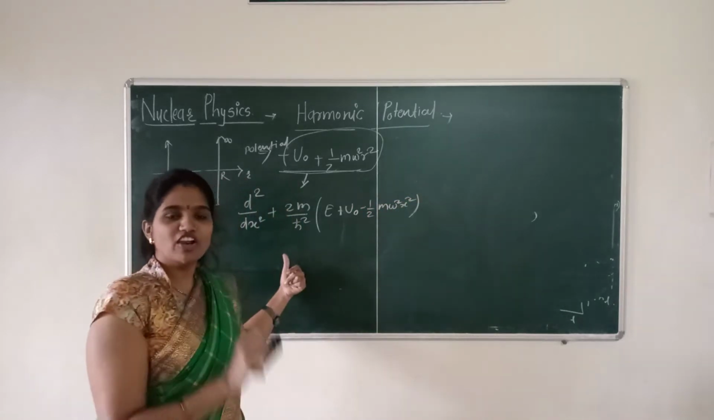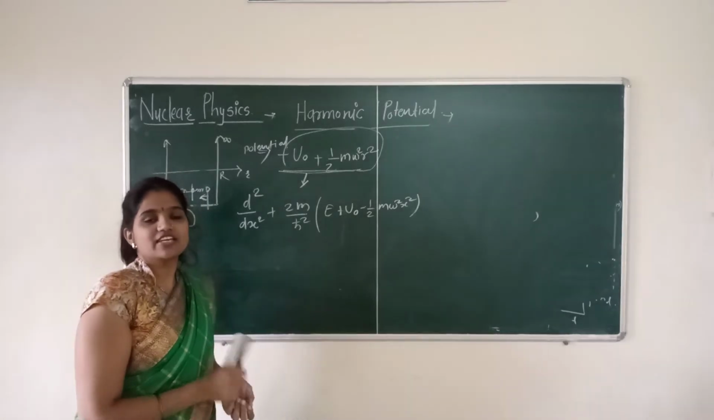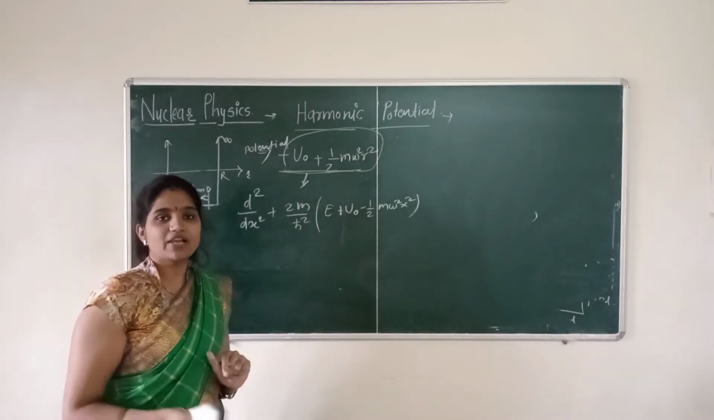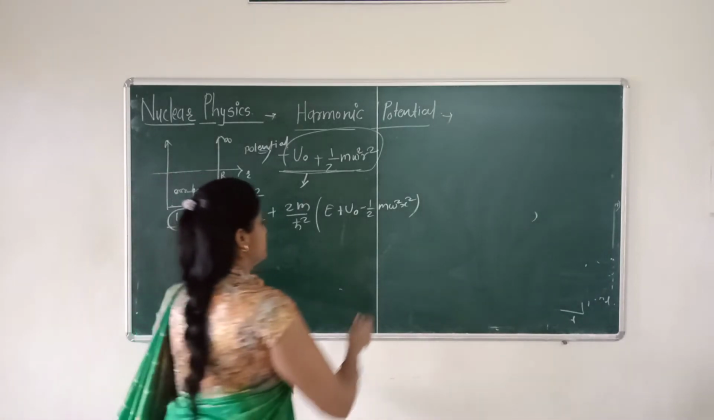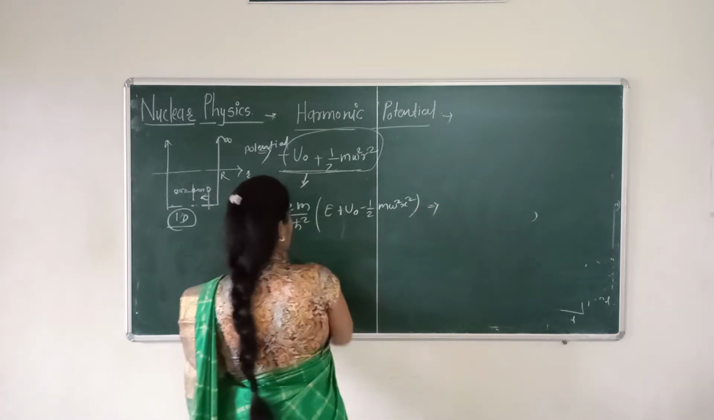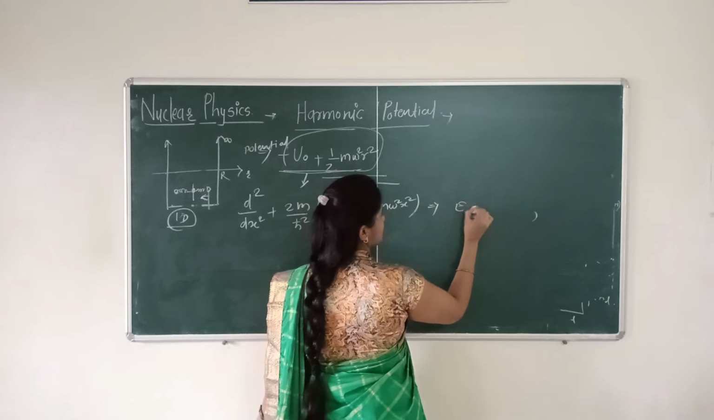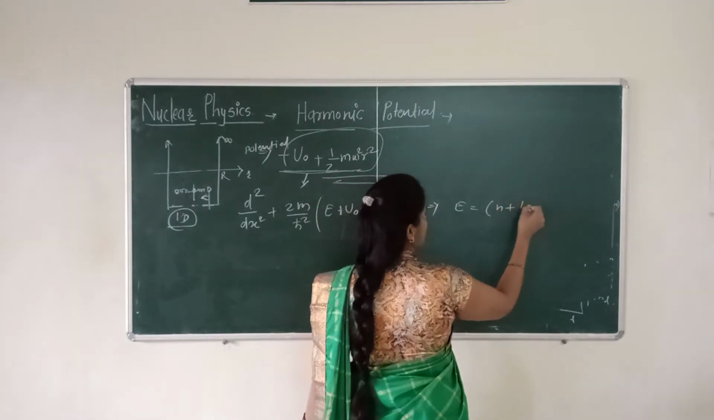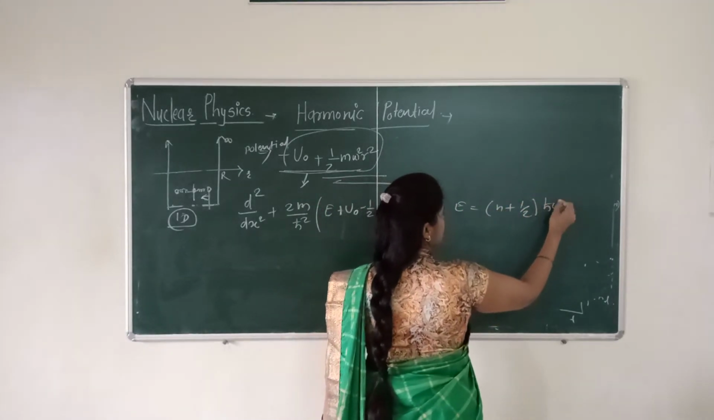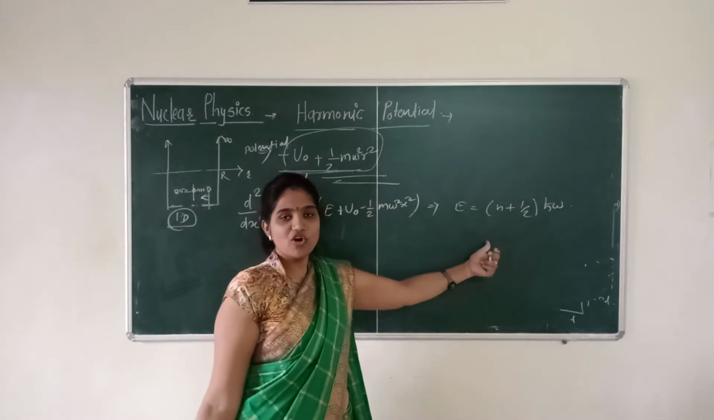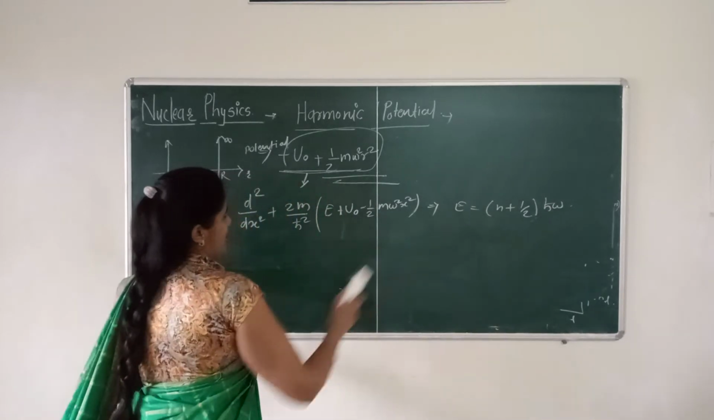As we already studied in quantum mechanics, when there is a one dimensional simple harmonic oscillator, the energy is written as (n plus half) h cross omega. This is the standard form of energy for the one dimensional case.